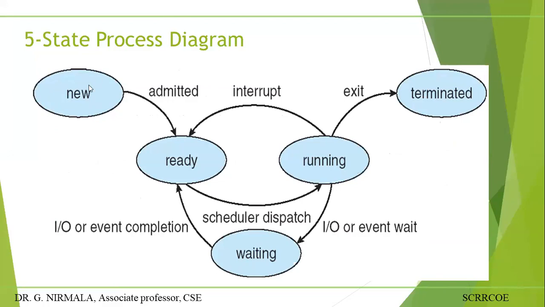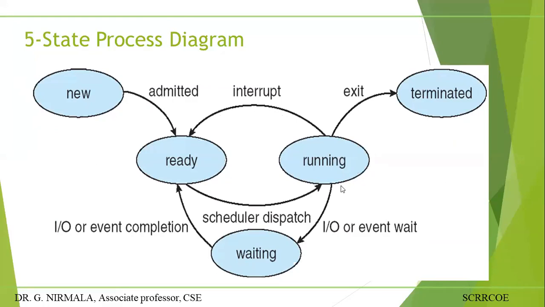First, a new process is ready to be created, and at this stage it is admitted into the ready queue. Here one data structure is available, that is the ready queue. That queue will hold all the processes which are ready for execution. Then the dispatcher or scheduler will dispatch to the running state, which means all the instructions are going to be executed at this level.